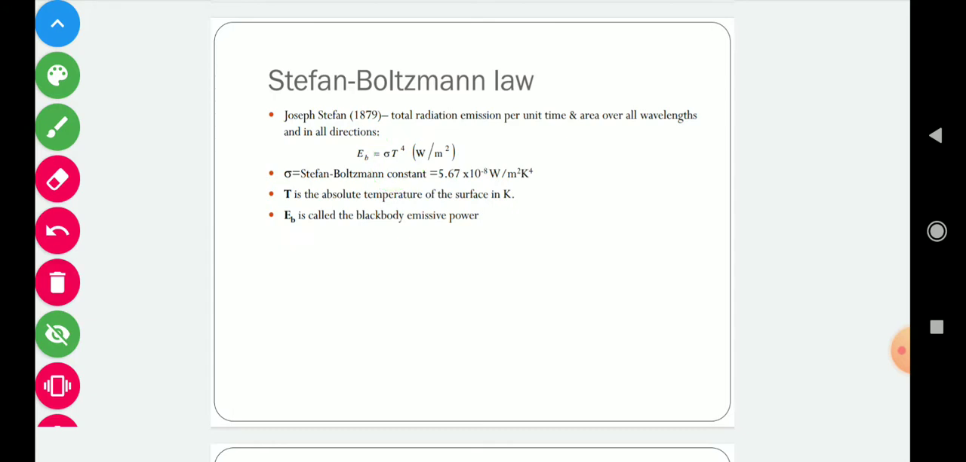And this Eb is the emissive power of a black body, not a real body. But if we have a real body, then we also add one parameter called emissivity. In that case, we also multiply the right hand side by the emissivity of that real body. But in case of a black body, the emissivity is equal to 1, so we are not multiplying that in this equation.